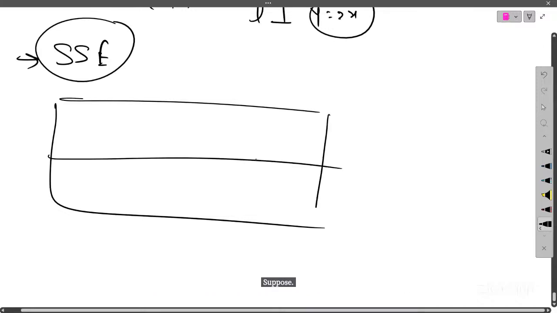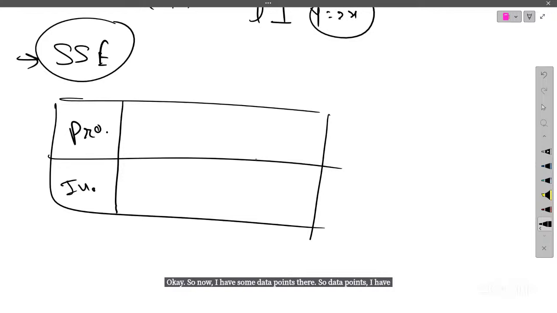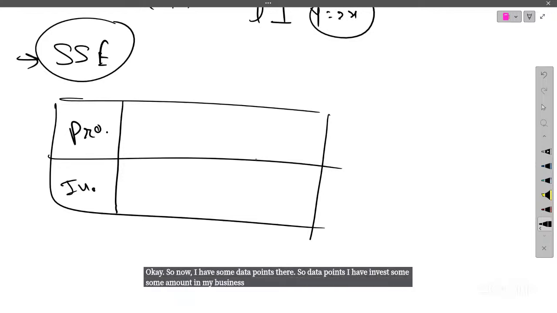Suppose I run a business and there I have two quantities. The first quantity is my investment, and the second quantity is my profit. Now I have some data points there. Data points means I have invested some amount in my business, and over the year I have some particular amount of profit.